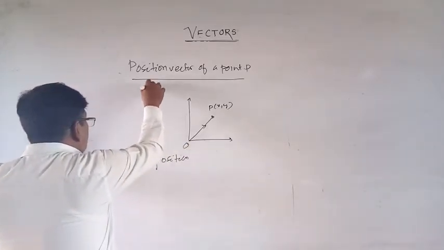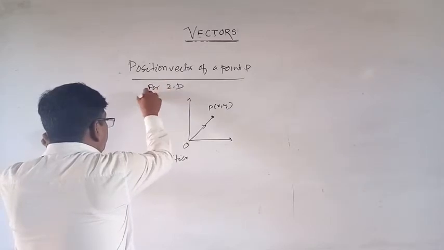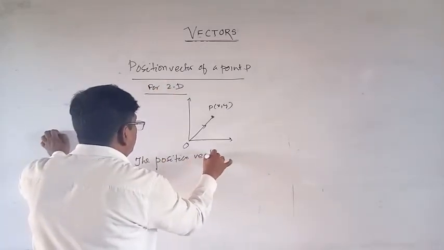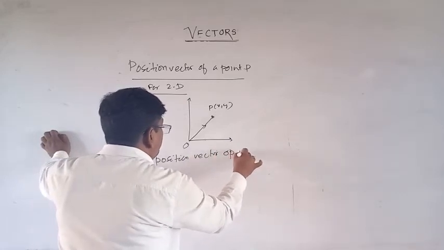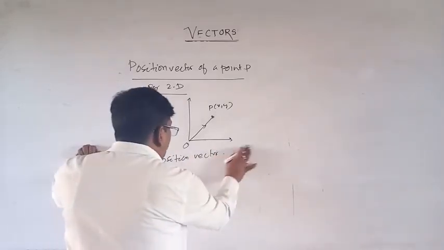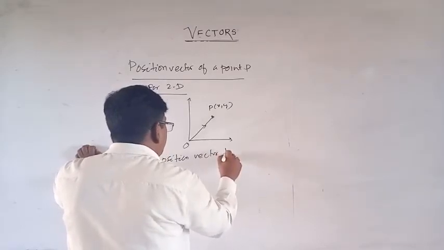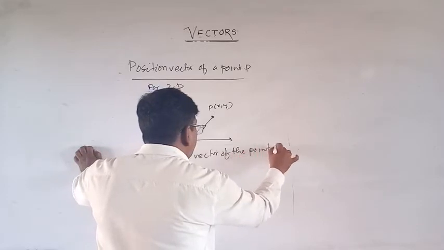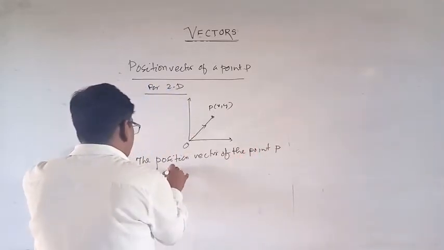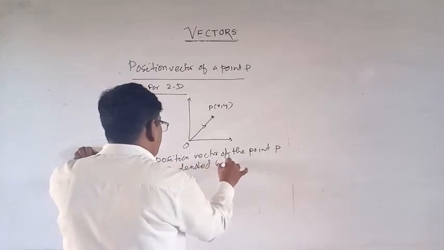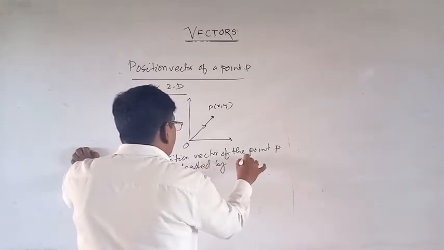This is for 2 dimension. For 2D, the position vector of the point P is denoted by the OP vector.